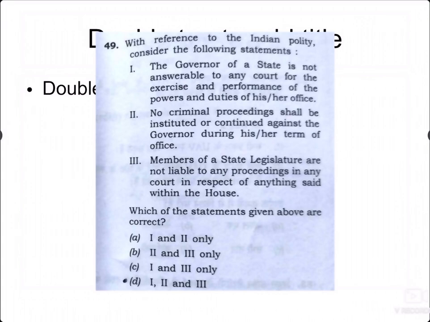The governor of a state is not answerable to any court for the exercise and performance of his powers or duties. No criminal proceeding shall be instituted against the governor during his term. Both are true, and this is given under Article 361, which gives protection to the President and the governor. The next statement is that members of the state legislature are not liable to any proceedings in any court in respect of anything said within the house, and this also holds good according to Article 194. So all three statements are right.